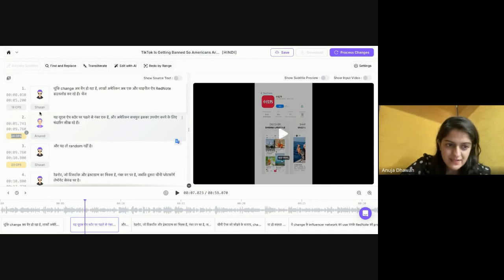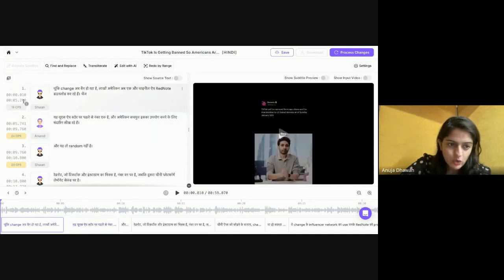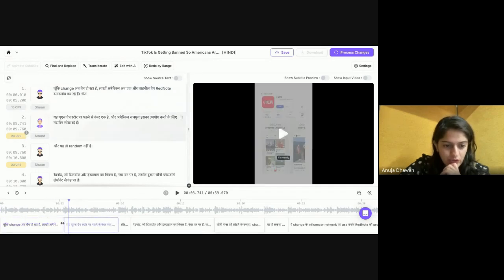So now it took a space, and basically from 502 to 507 there was a very small pause, and then it starts again. So this is how you can make sure that you're able to sync your things with the screen as well. And in the same way you can keep moving forward and keep editing the timestamps from here, and you can move it also,